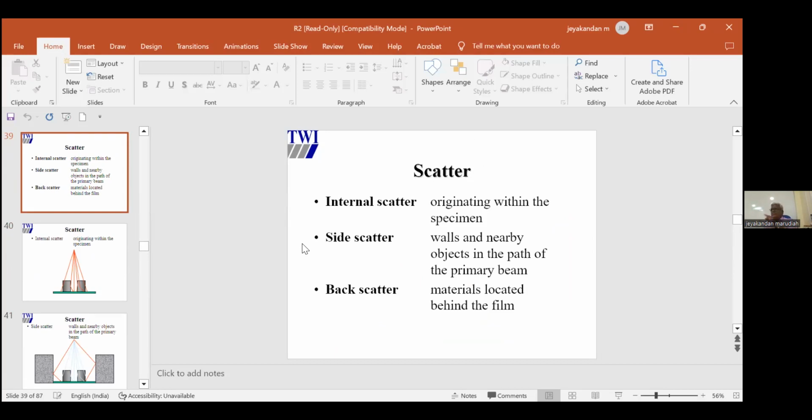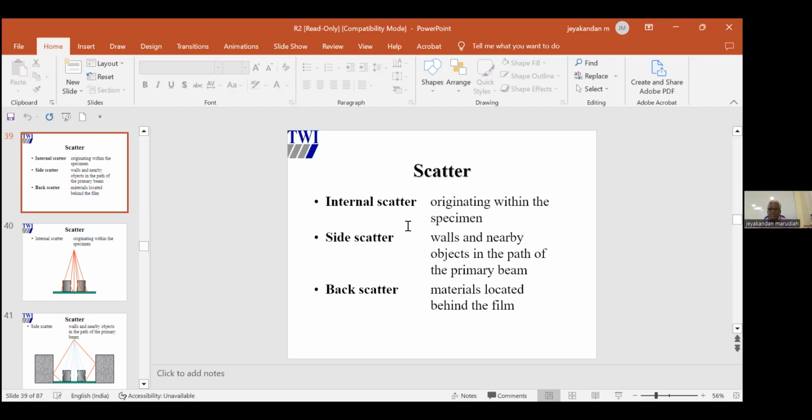What are the common things? They are part of electromagnetic radiation. They travel in a straight line. They react with the material. They react with the human body. They can react with the film. That's why we are getting an image. They can be scattered. Scattered means they can change direction by reflection.